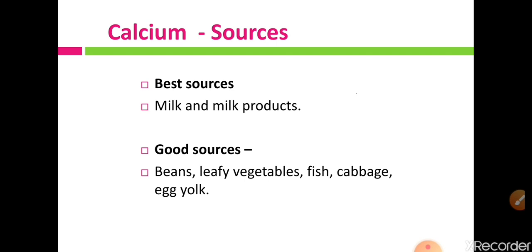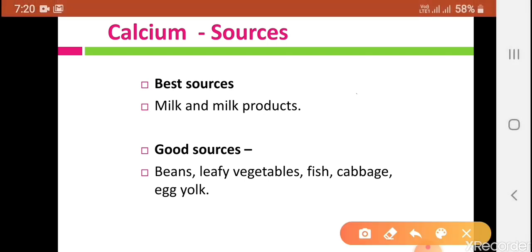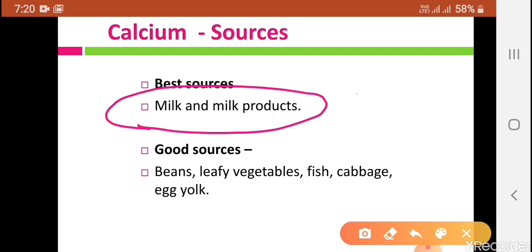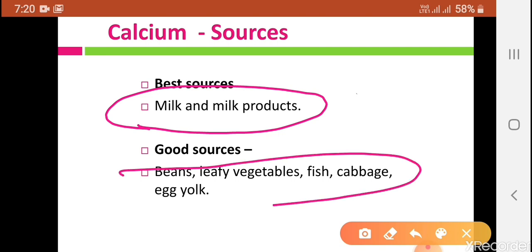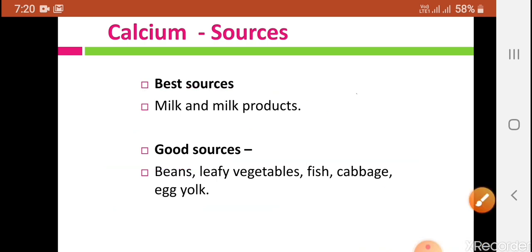That means we get calcium in more quantity from milk and milk products, while we get calcium in lesser quantity from beans, leafy vegetables, fish, cabbage and egg yolk. So these are the food items from which we get calcium.